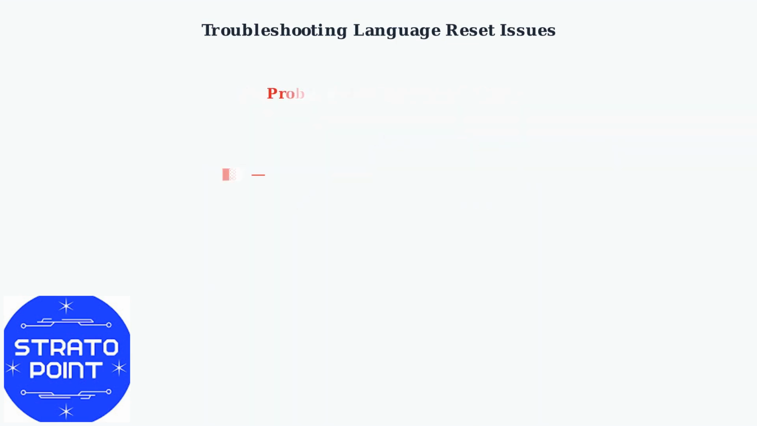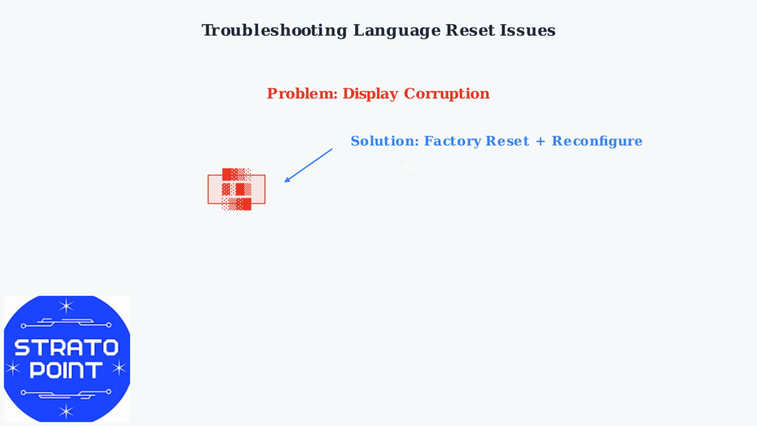For severe display corruption, where text appears garbled or the screen shows incorrect characters, a complete factory reset is necessary. This restores all settings to their original state and requires reconfiguring your language preferences. To perform a factory reset, access the Settings menu, navigate to System Options, and select Factory Reset. After the reset completes, you'll need to reconfigure your language settings from the beginning.